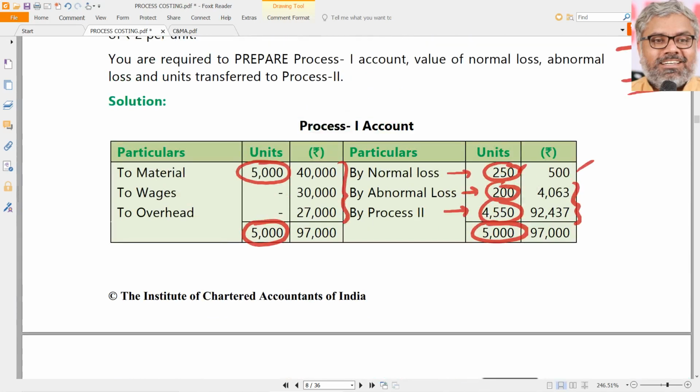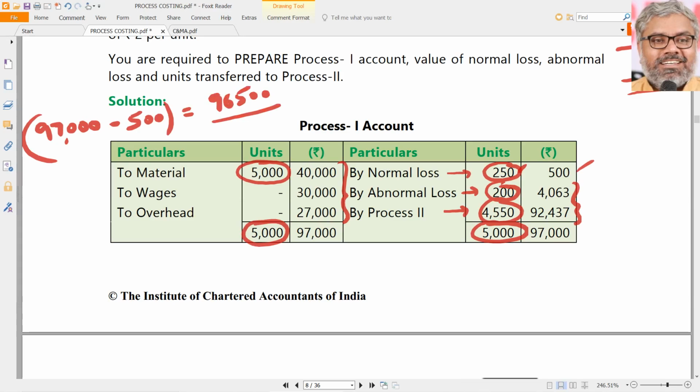Simply speaking, whatever the total cost incurred here, the total cost incurred we already know: debit side 97,000. Okay, fine. 97,000 minus the scrap value of normal loss. That we know already, that is 500. So cost incurred effectively is only 96,500, right? 96,500 is the cost incurred on how many units?